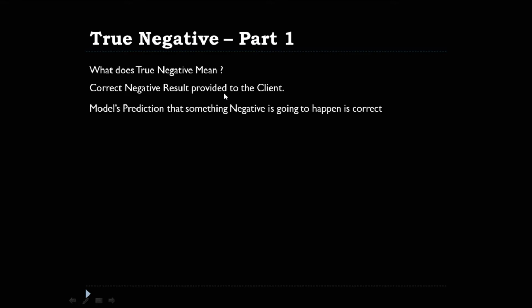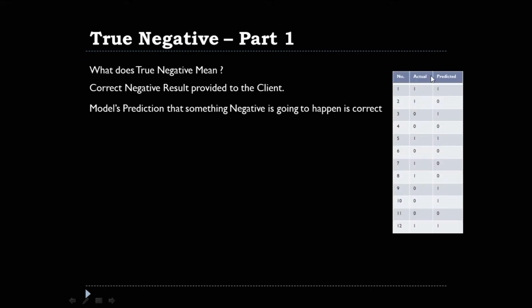What it means is you have a machine learning model, and that machine learning model predicts that something negative is going to happen, and something negative really happens. So, the prediction is correct. Okay. So let's consider this table, and it has got one row, which is what the machine learning model is predicting, and the other row represents what actually happened.